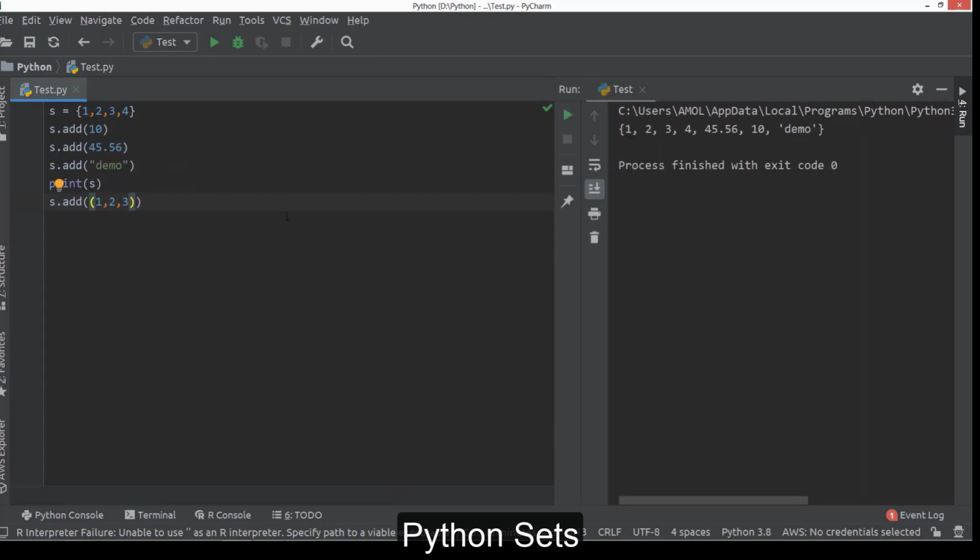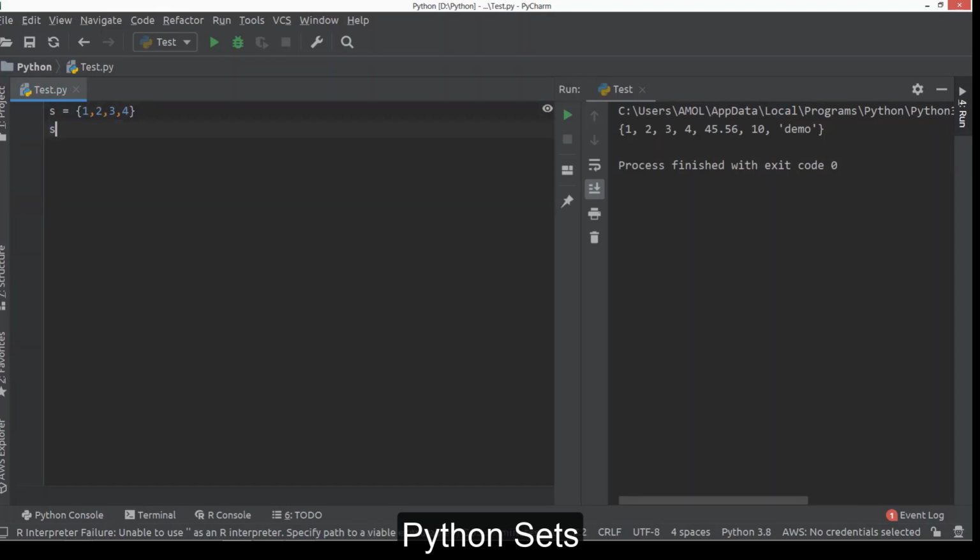We give you outcome like this. Don't forget, set doesn't allow duplicate element, so 1, 2, 3 will occur only once in given set here. Okay, so add is a method by which we can add elements to existing set here. Then there is another method, that is update.